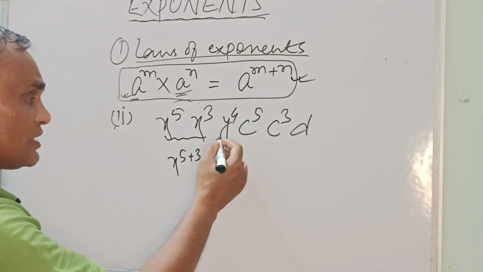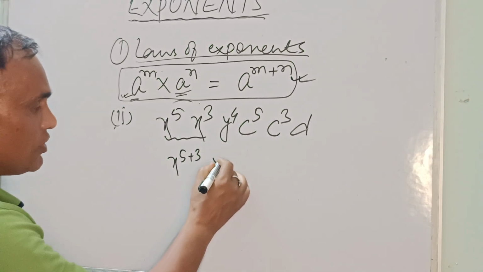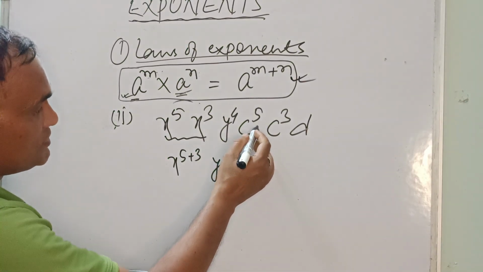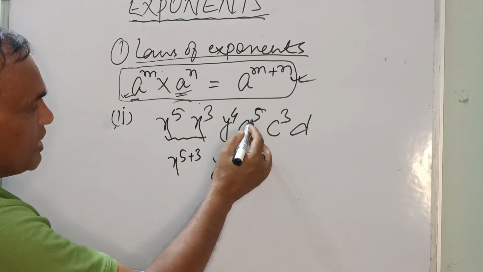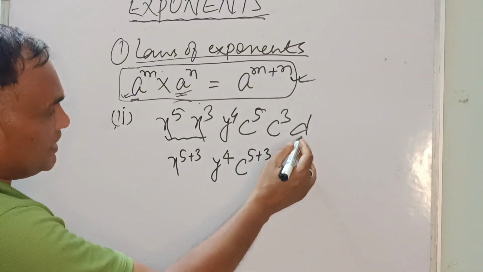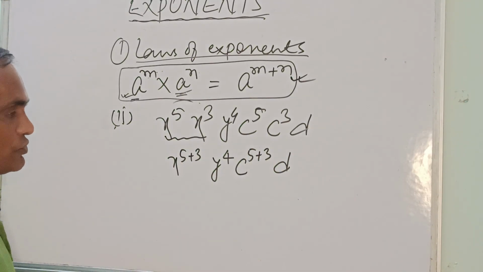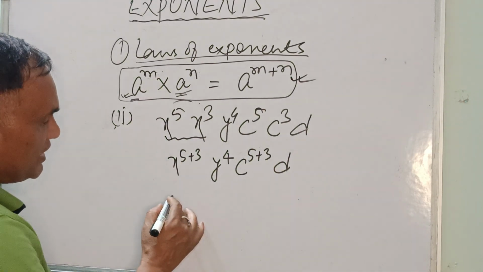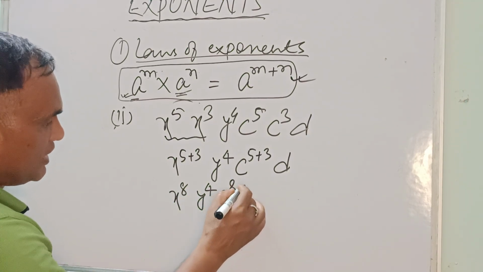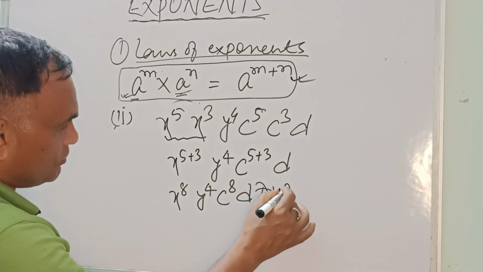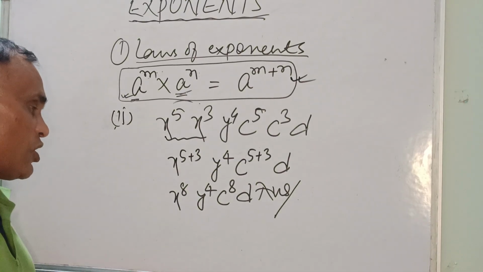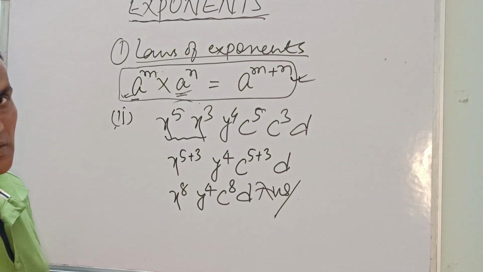Again, for the other letter, we don't have another y, so we'll write y to the power 4 alone. No issue. Again, c has two terms, one with power 5 and one with power 3, so c is 5 plus 3. Again, d is alone, so we'll write d. There is absolutely no issue. So we'll write x to the power 8, y to the power 4, c to the power 8 and d. Gentlemen, this is your right answer: x to the power 8, y to the power 4, c to the power 8 and d.